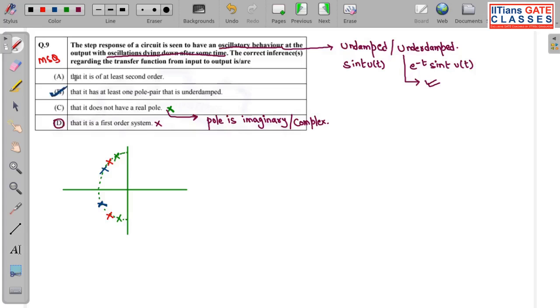Now what is option A? That it is at least second order. Yes, it will be second order. Why?